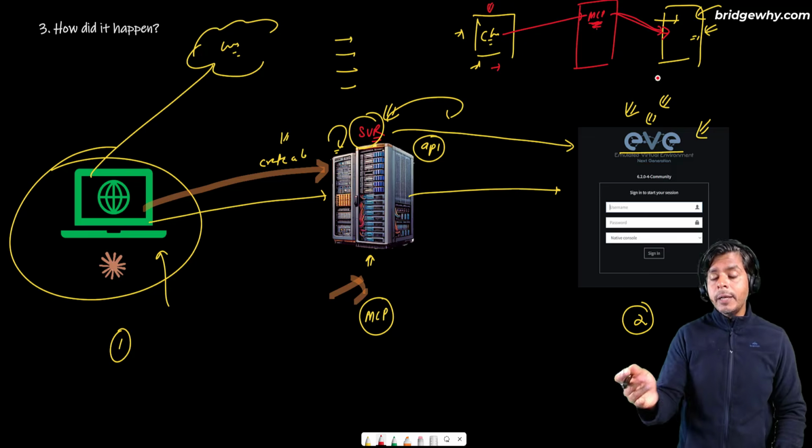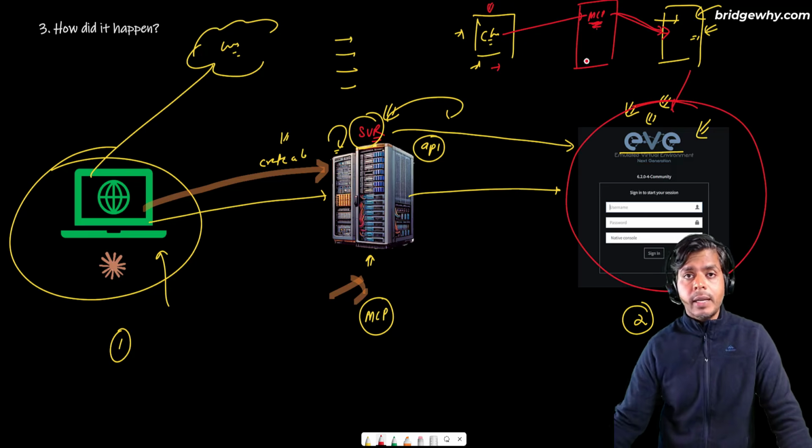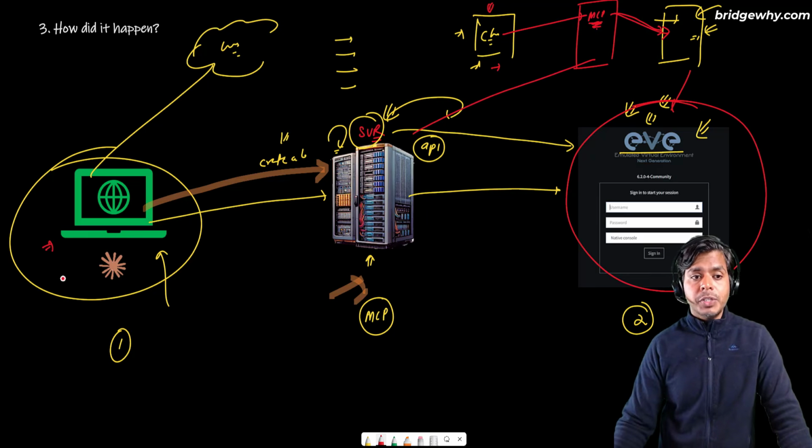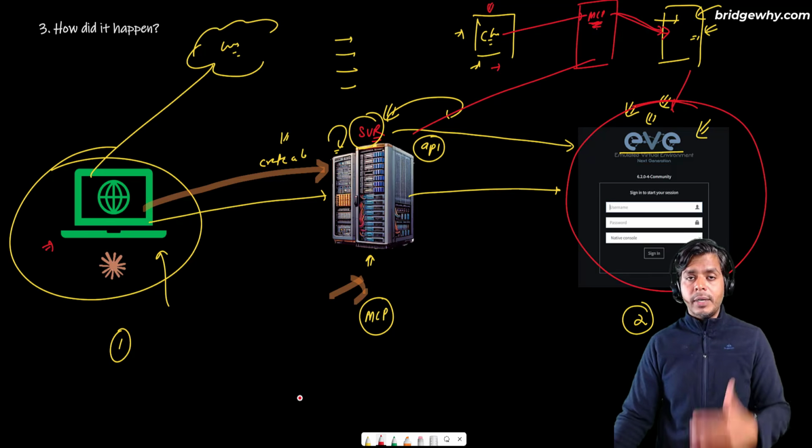What we have just done is this: instead of Zomato, we have Eve, where we are going to create the lab. Instead of this server or MCP, we have this server. And then basically, instead of ChatGPT, we have Claude. As simple as that. And now the magic. What is the meaning of MCP? The meaning of MCP, Model Context Protocol, right?